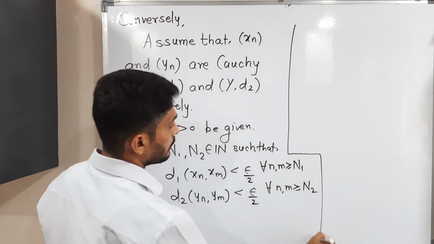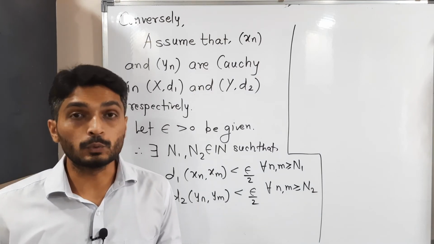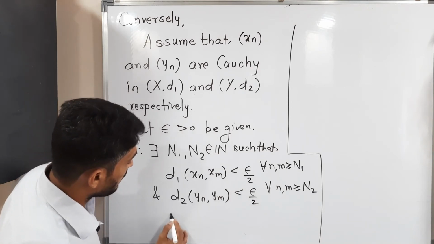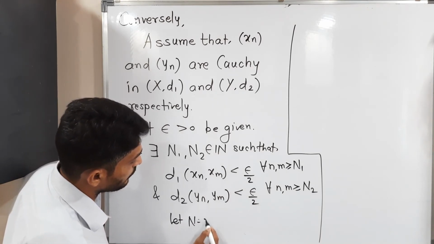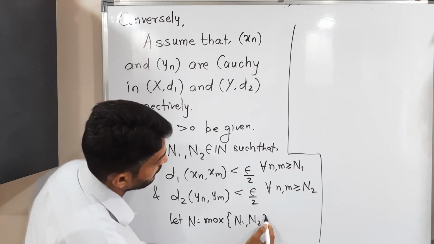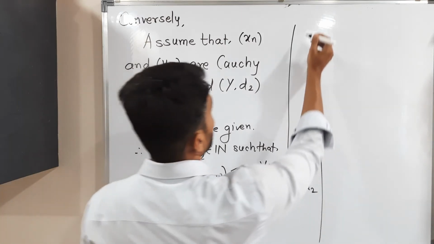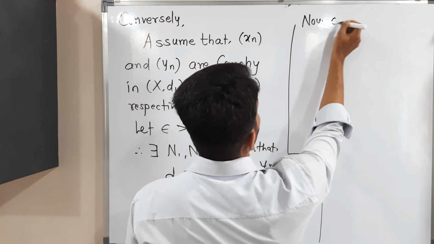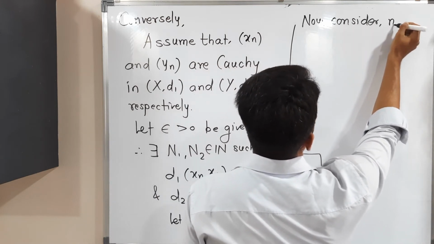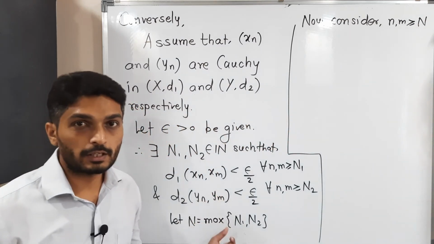So we have got two natural numbers. I will take the maximum of N1 and N2, so that both statements will be true simultaneously. So let N be equal to the maximum of N1 and N2. That's why we can use both statements simultaneously. Now consider n comma m greater than or equal to capital N. We have taken the maximum, so that's why we can use both.